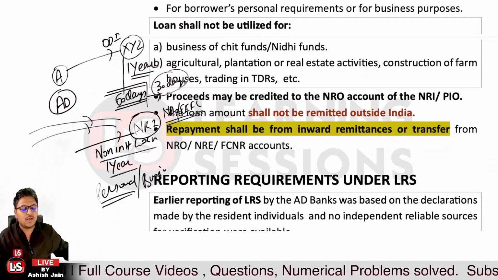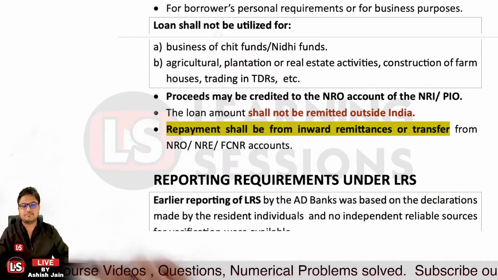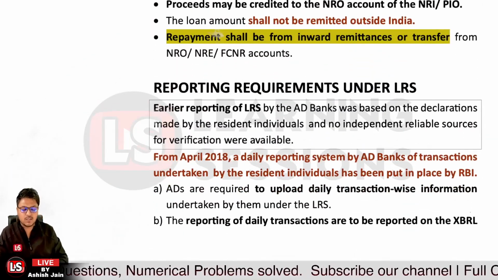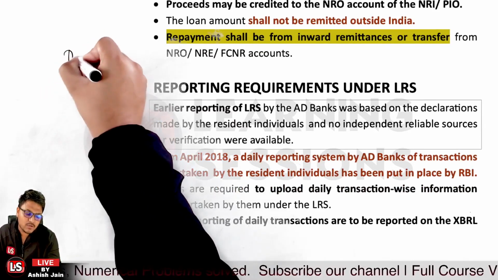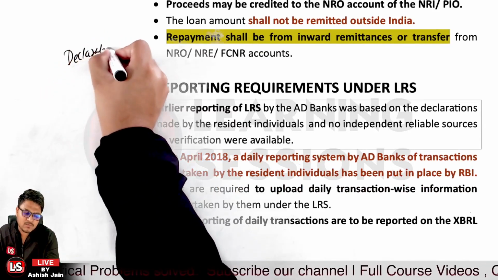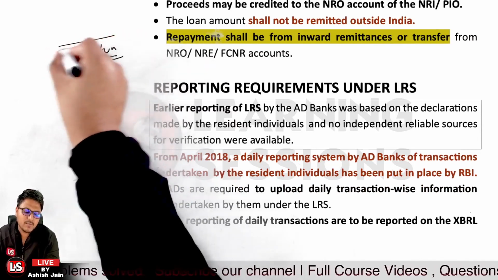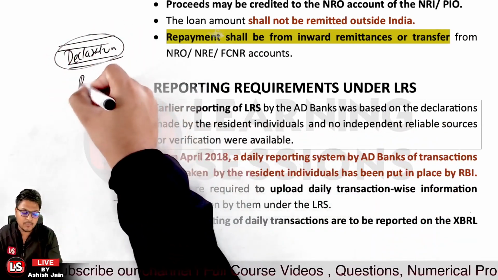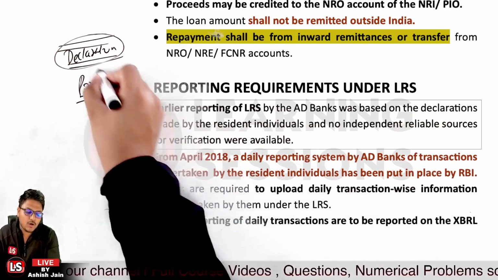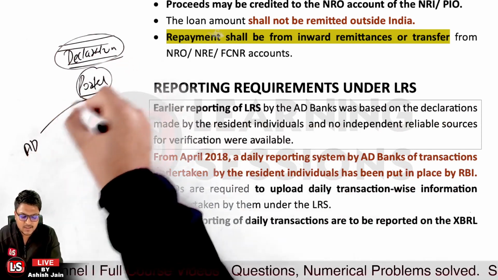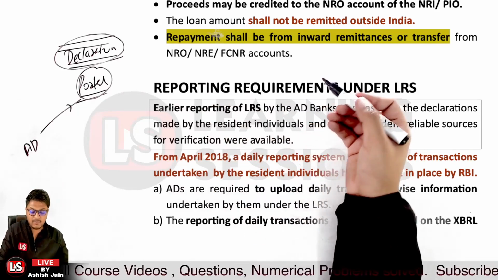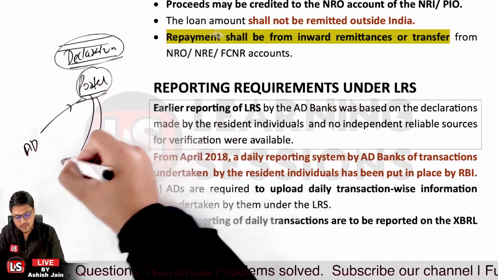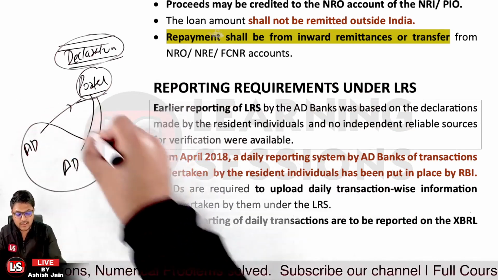And let's have a look at the reporting requirements under the LRS. So previously, what was there? It was all based on the declaration, that whatever declaration was given by the customer was to be submitted to the Reserve Bank of India. But from 2018, that's not the case. There is a portal where the authorized dealers are to upload the daily transaction-based, or daily category-based transactions, and all the data will be shared among the authorized dealers so that they can have a look at it.